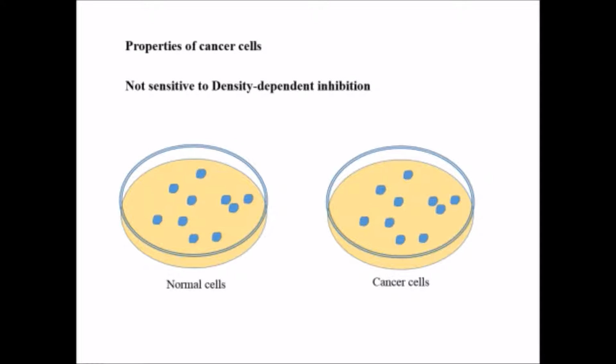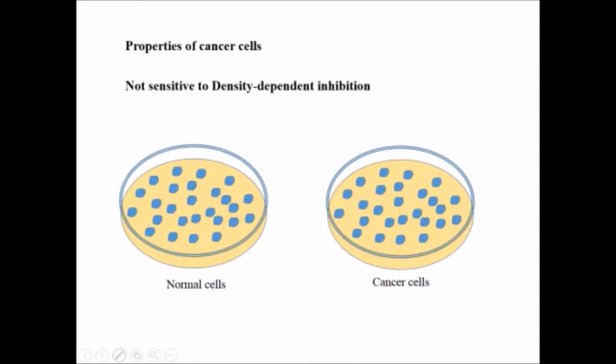Now, what are the properties of cancerous cells? How can we distinguish them from normal cells? Here we have two petri plates, one with normal cells and the other with cancerous cells. Cancerous cells are not sensitive to density-dependent inhibition. In the case of normal cells, they keep on growing as long as there are growth factors or nutrients in the petri plate. But cancerous cells keep on growing even after they have consumed all the nutrition from the petri plate.